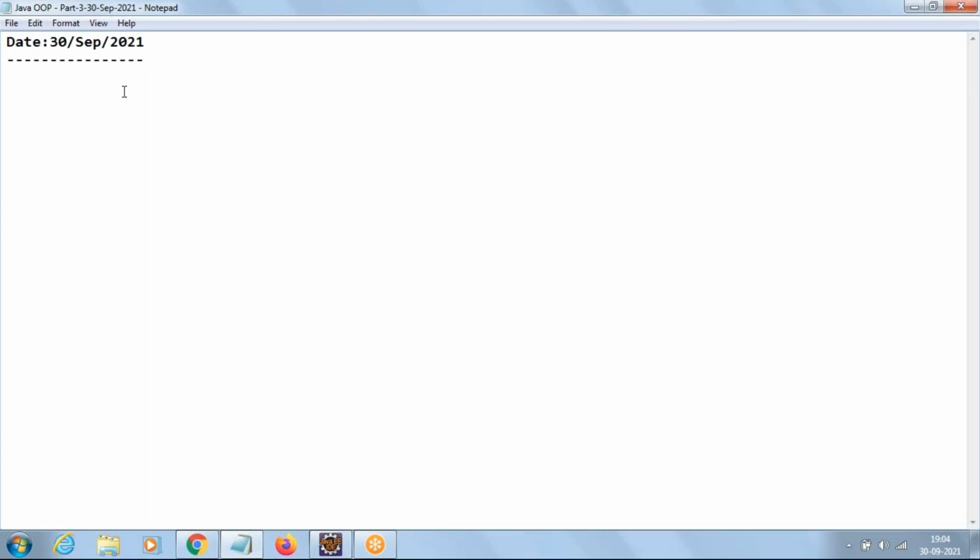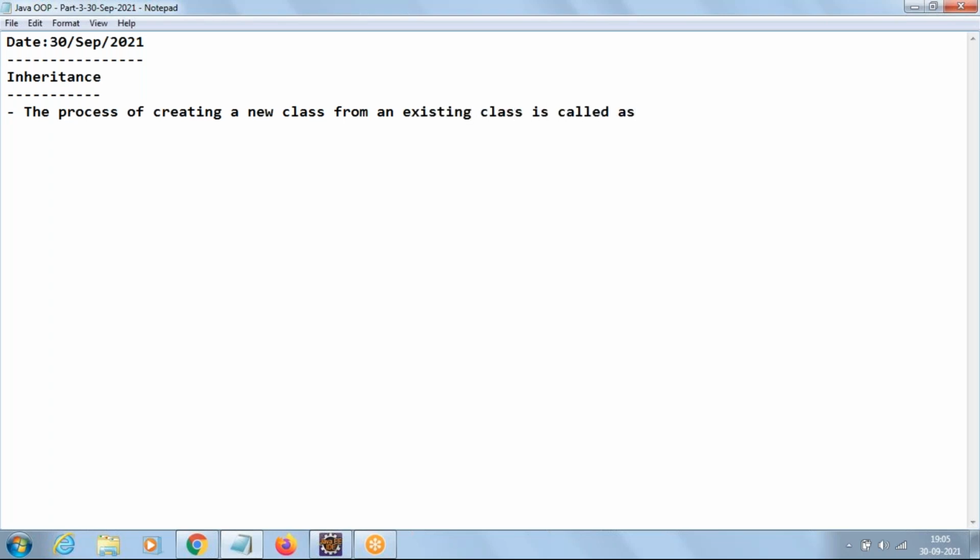In the last class, we have seen about the static keyword and packages. Today let us move to the next one, inheritance and polymorphism. These two topics we'll discuss today. Let us initially go with inheritance. The meaning of inherit is take it. If you have already created a class and, using that class, you create a new class, that process we call inheritance. You can say the process of creating a new class from an existing class is called inheritance.